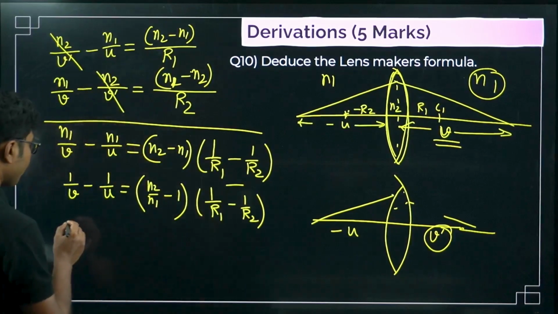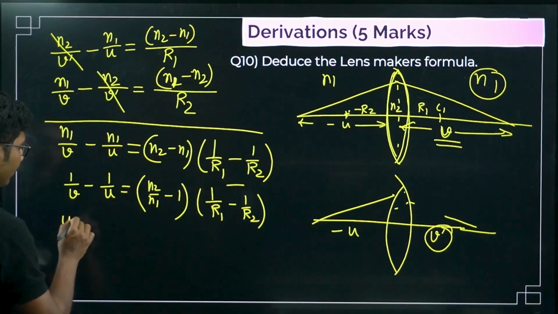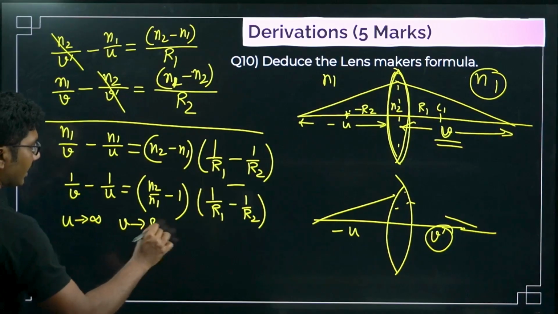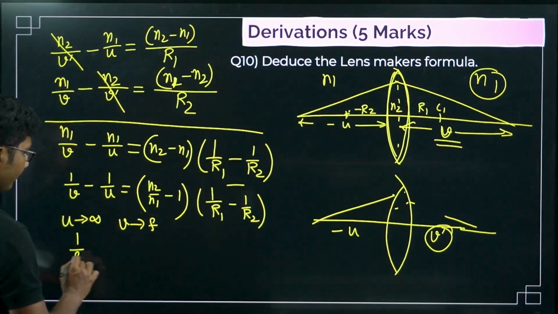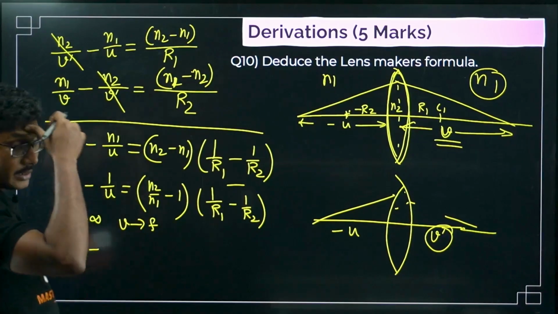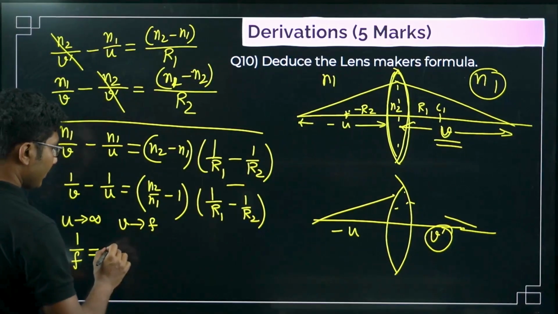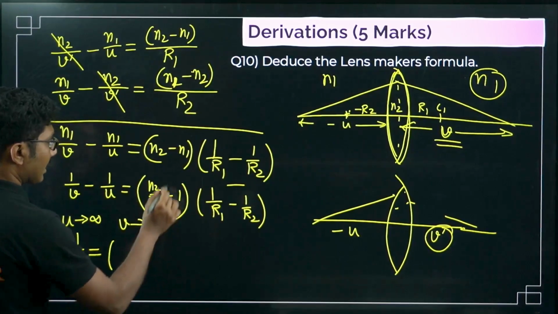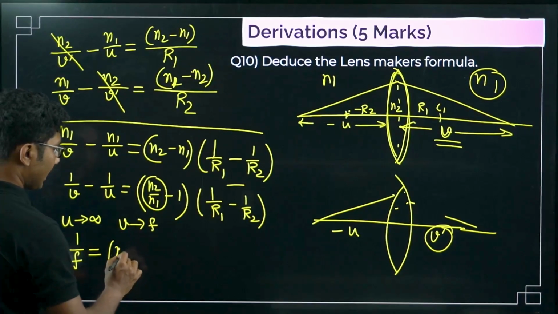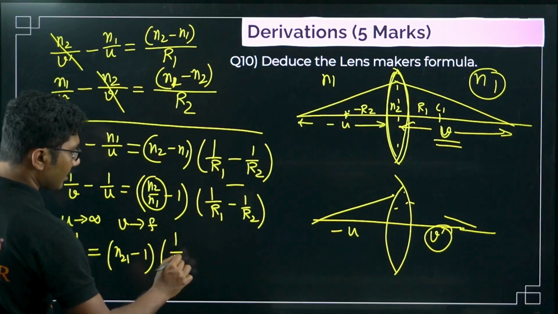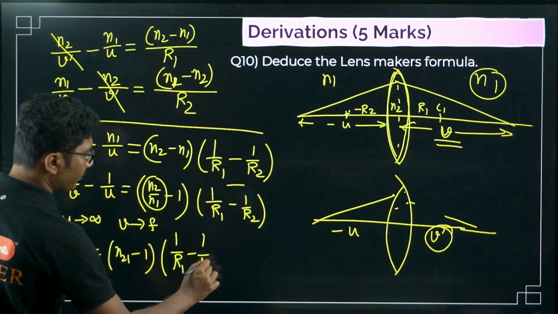So if U is infinity, then V should be the focal length. So 1 by f minus 1 by infinity, and 1 by infinity will be 0. So 1 by f is nothing but n21 minus 1, times 1 by R1 minus 1 by R2.